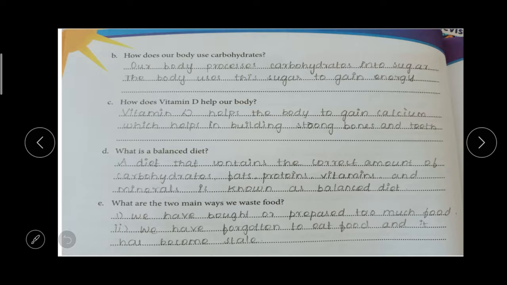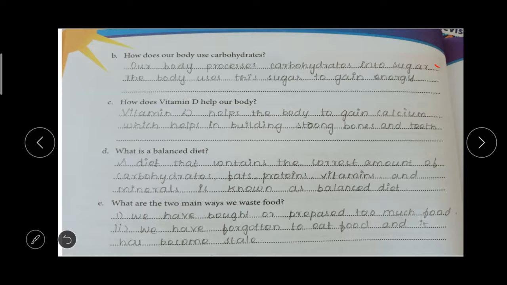How does our body use carbohydrate? Our body processes carbohydrates into sugar. The body uses this sugar to gain energy.